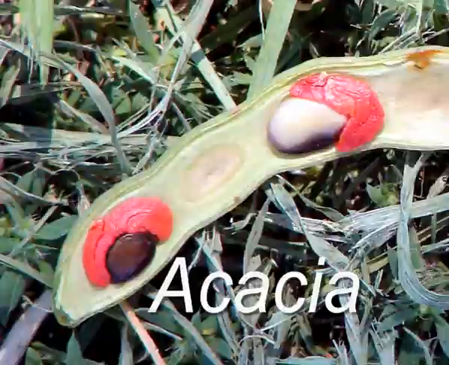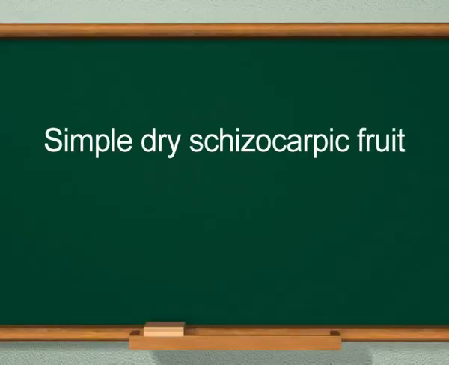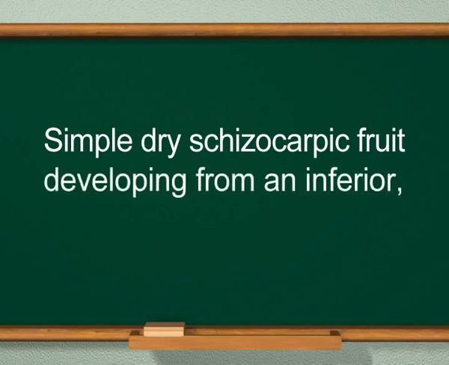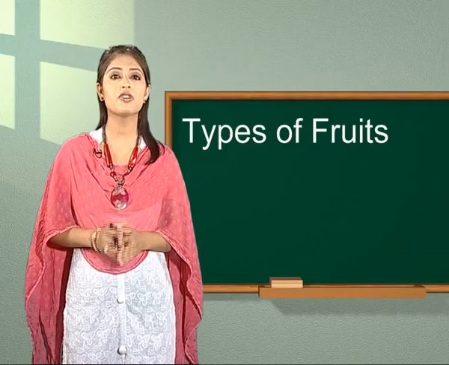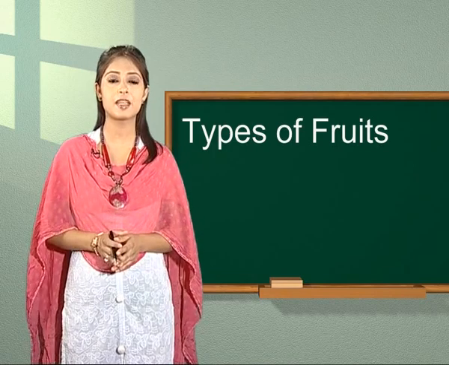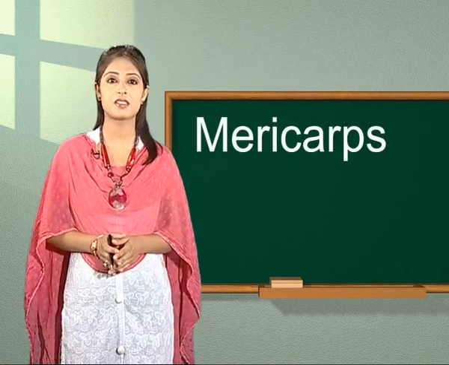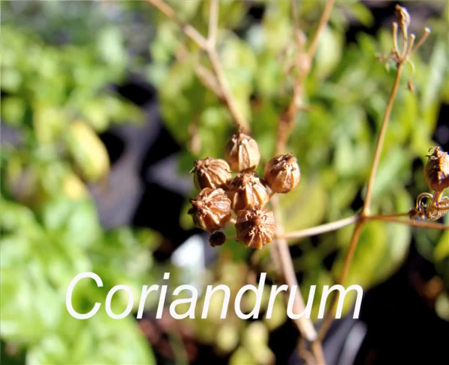Next type is Cremocarp. It is a simple dry schizocarpic fruit developing from an inferior syncarpous bilocular ovary. At maturity, the fruit splits into two one-seeded segments called pericarps. This type is found in Coriandrum.